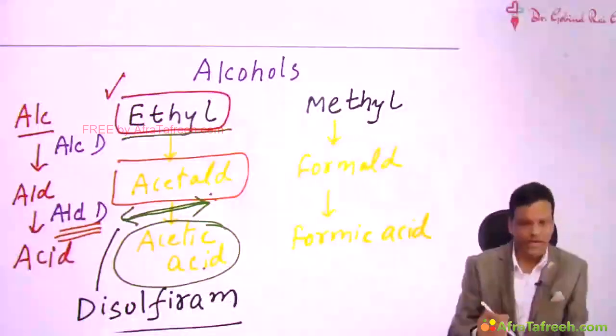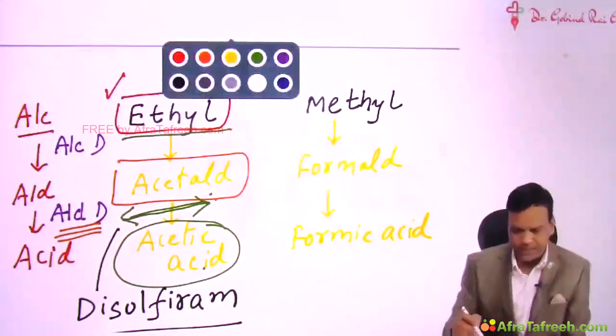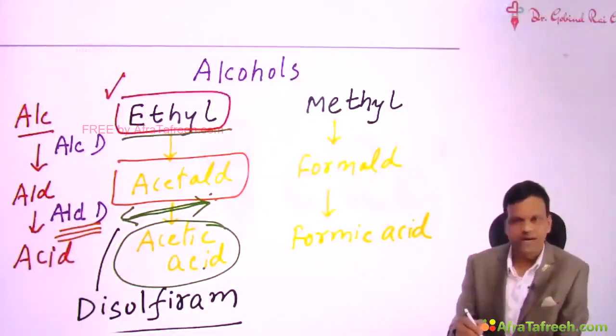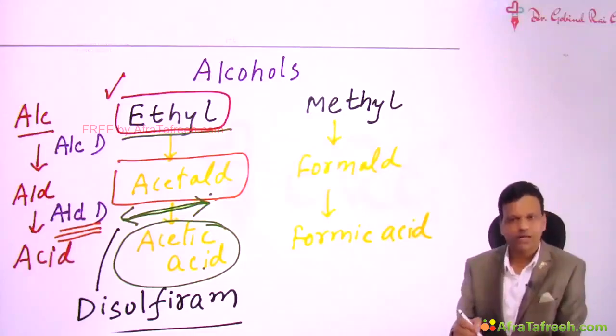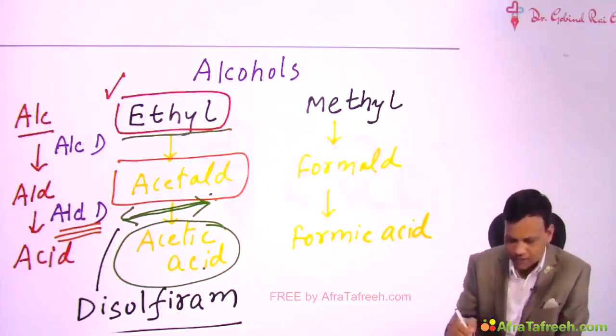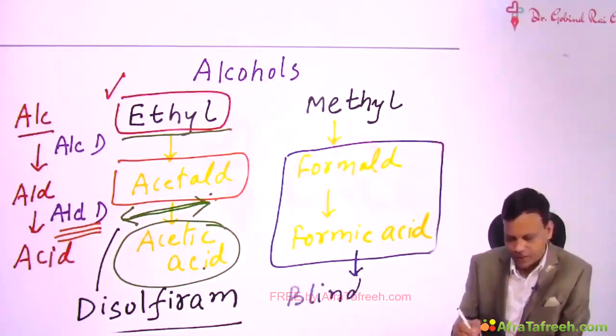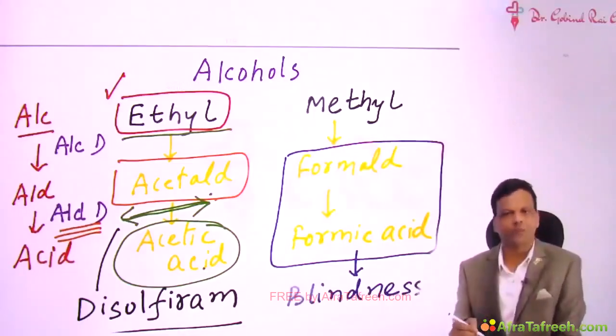So this is about ethyl alcohol. Now coming to methyl alcohol. Methyl alcohol is metabolized to form formaldehyde, which is converted to formic acid. In this case, both formaldehyde and formic acid are very dangerous. They can damage the retina leading to blindness. So a person can become blind in case of methanol poisoning.